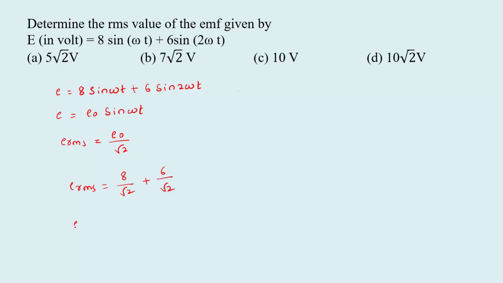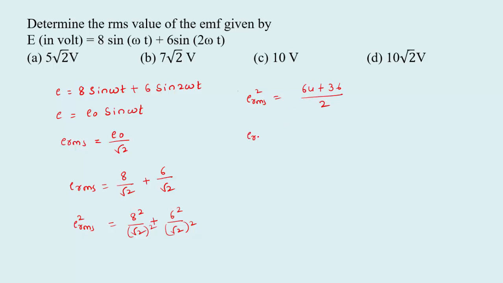Squaring on both sides, E RMS square equal to 8 square divided by 2 plus 6 square divided by 2. Right? So root 2 squared will be 2 here. E RMS square equal to 8 square is 64, 6 square is 36, divided by 2.